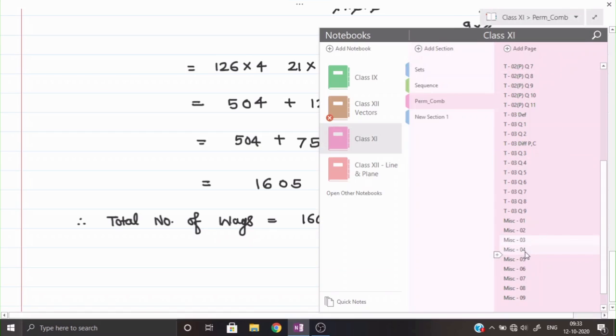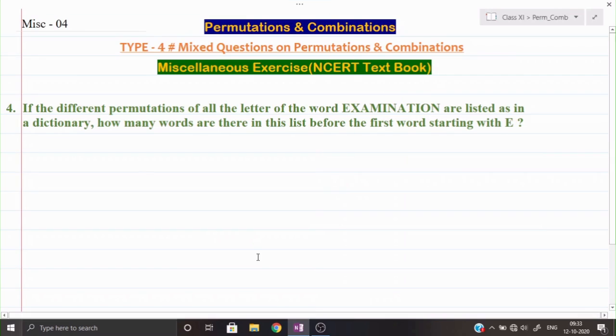In the 4th question, see what is given to us. They are saying, if the different permutations of all the letters of the word EXAMINATION are listed as in a dictionary, how many words are there in this list before the first word starting with E? Before the first word starting with E, okay, means we have to find out all those words which are starting before E. Means before E, which letter comes? Normally A, B, C, D, E. Okay, means A to D we can see.